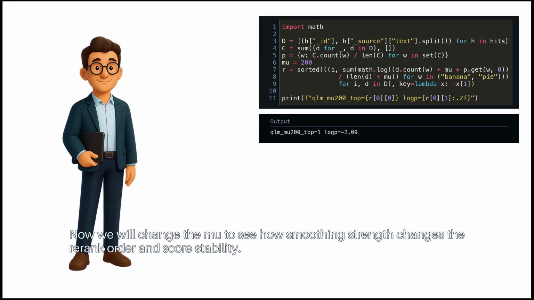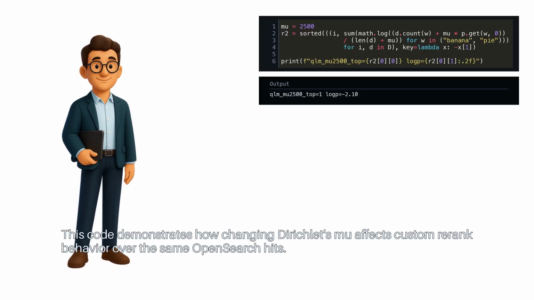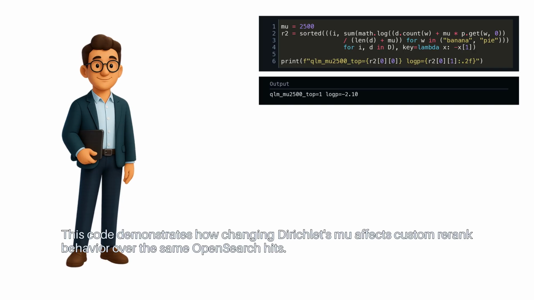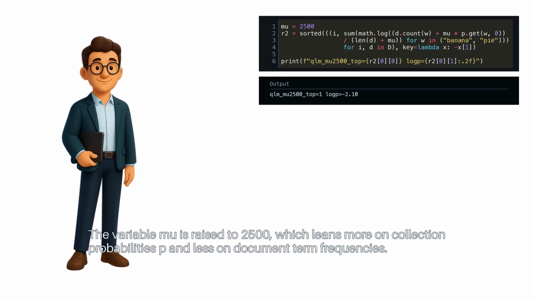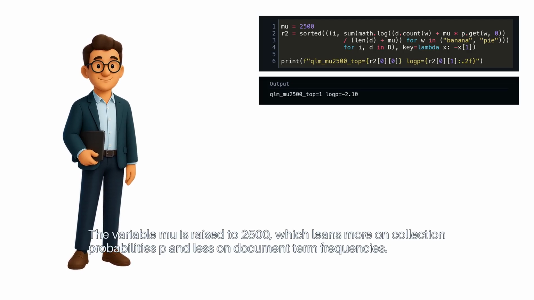Now, we will change the mu to see how smoothing strength changes the rerank order and score stability. This code demonstrates how changing Dirichlet's mu affects custom rerank behavior over the same OpenSearch hits. The variable mu is raised to 2,500, which leans more on collection probabilities P and less on document term frequencies.